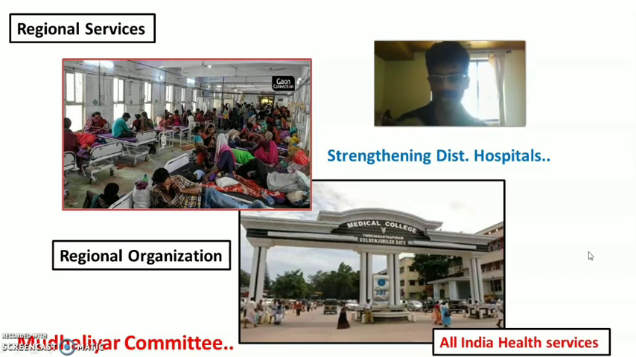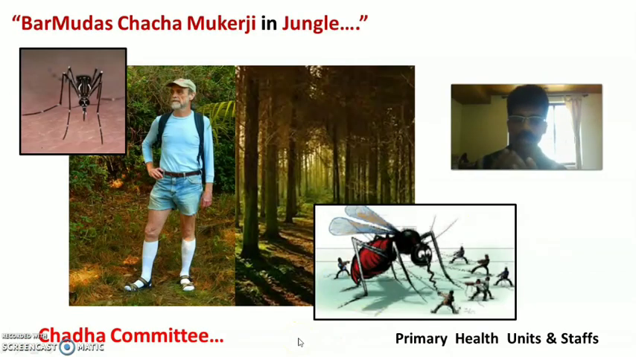The rest of the people also require a particular quality and comprehensive healthcare service. Then the Government of India appointed the third committee, that was the Chadha Committee. The Chadha Committee found that, take Mukherjee, who is in the jungle, where there were plenty of mosquitoes. So Mukherjee may be prone to get malaria, so it has to be prevented.